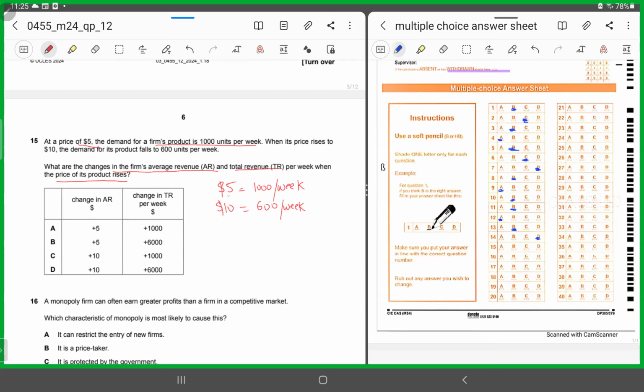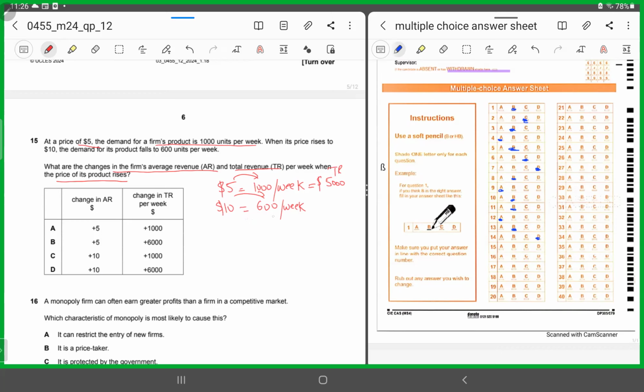So let's take out first the total revenue. When the price was $5 and the demand was 1,000, what was the total revenue? 5 into 1,000, $5,000. That was the total revenue. And when the price rose to $10, what was the total revenue? 10, the unit price, into the quantity 600.